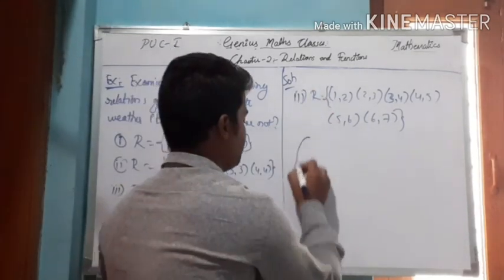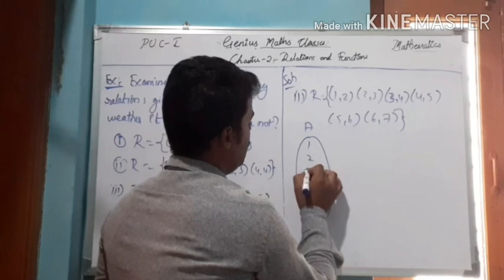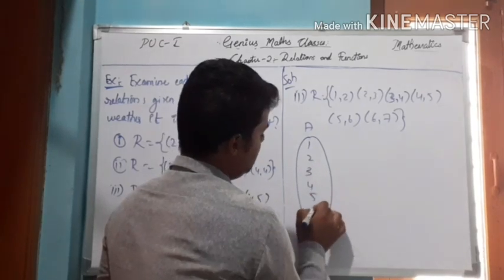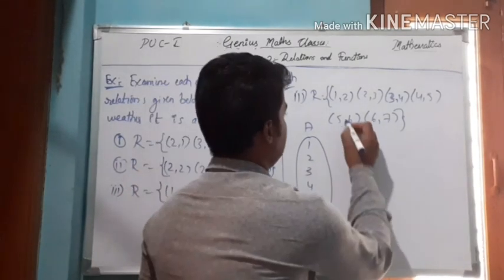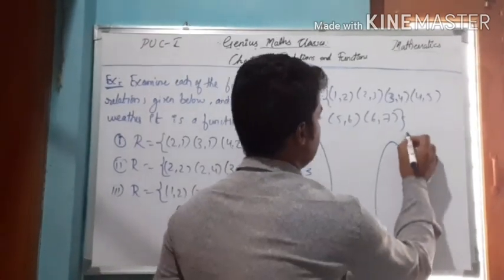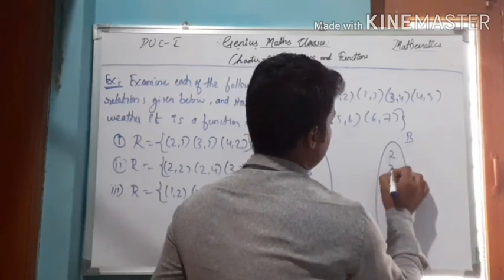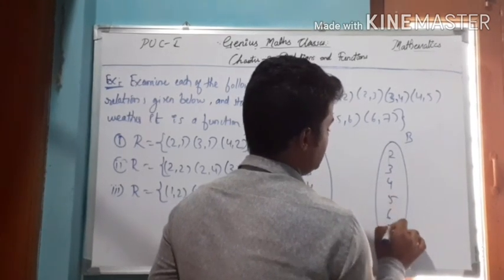So write down the diagram. A is 1, 2, 3, 4, 5, 6. And its codomain is 2, 3, 4, 5, 6, 7.